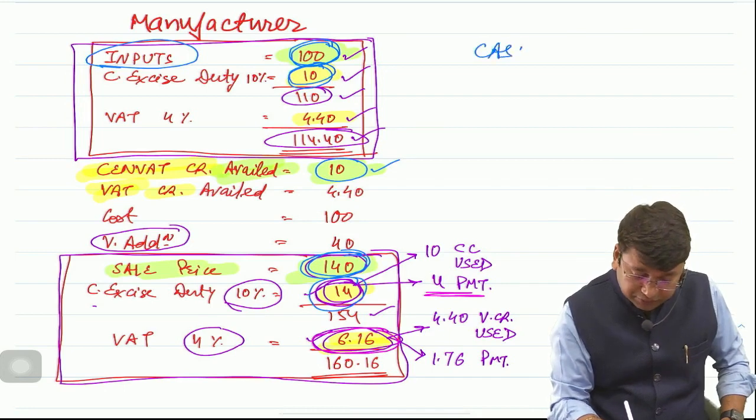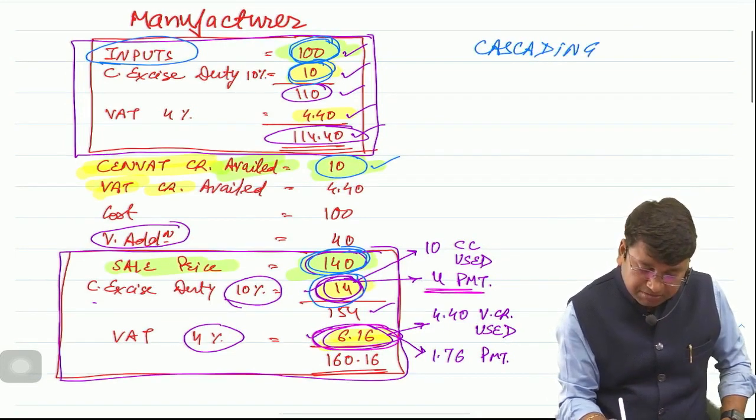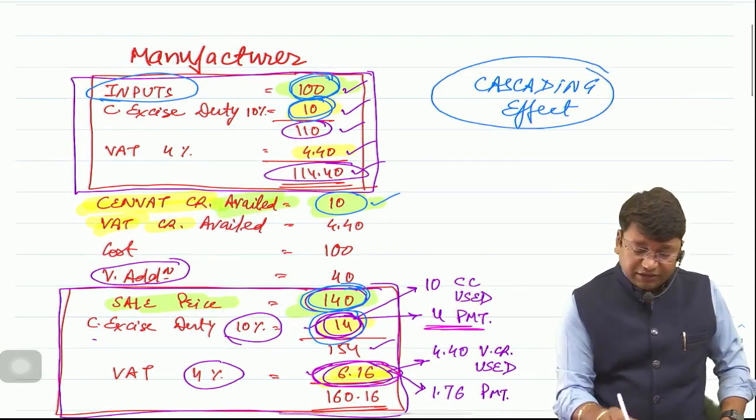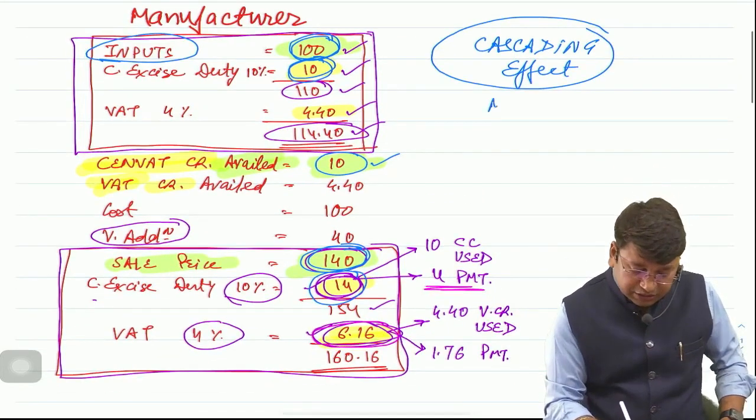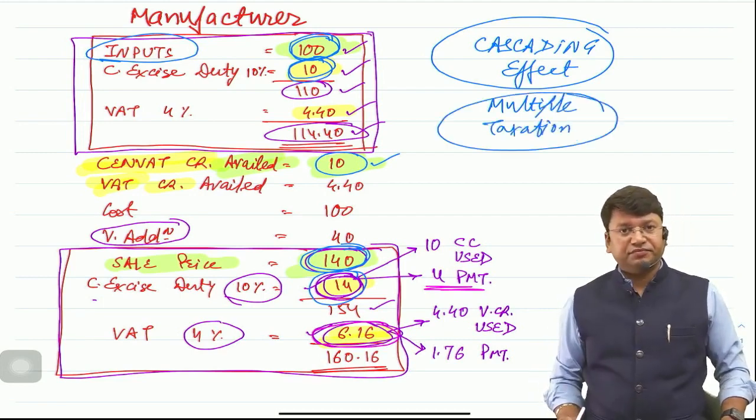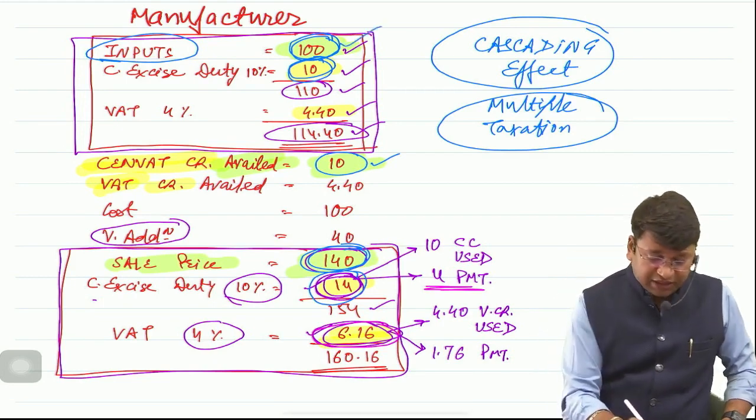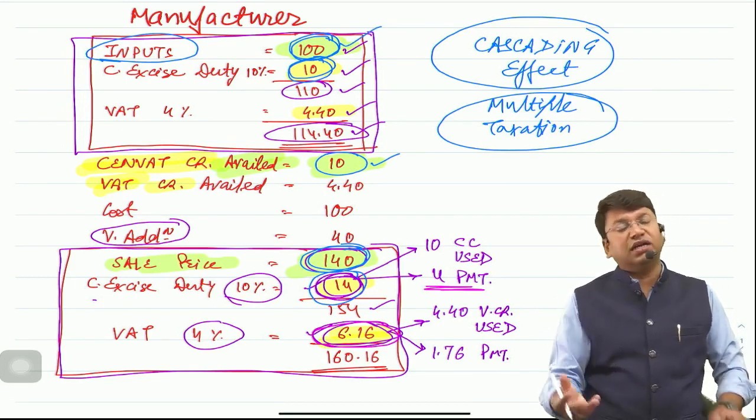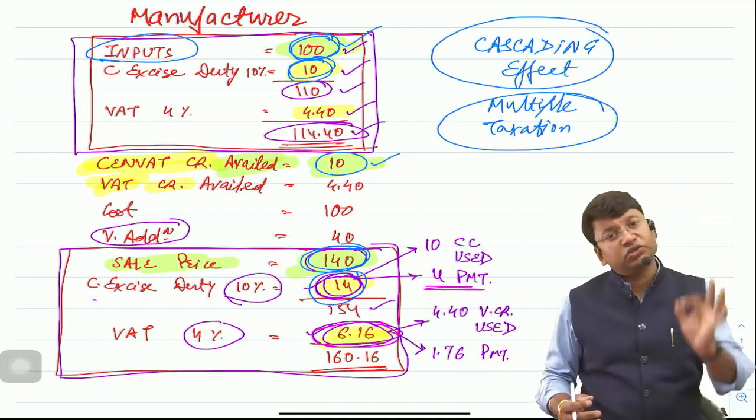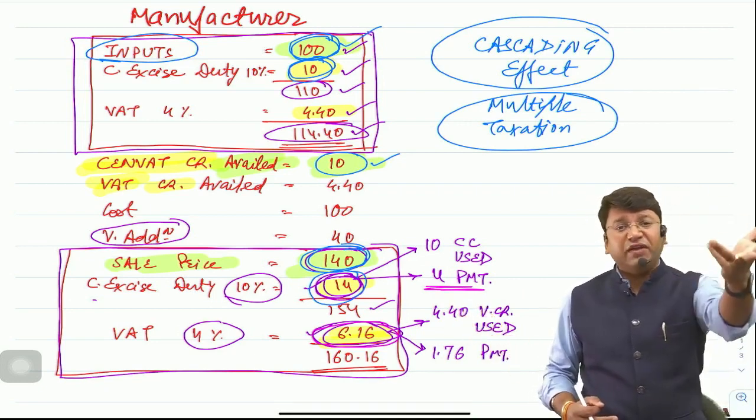Now point comes, what do you mean by cascading effect? See, we already discussed the point about multiple taxation. Sir, on rupees 100 tax is already paid, already been charged, and again on rupees 140 including 100 tax is being charged. So it is called multiple taxation. So credit was allowed. Now what is the cascading effect?